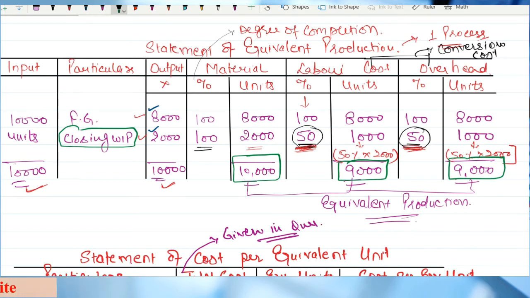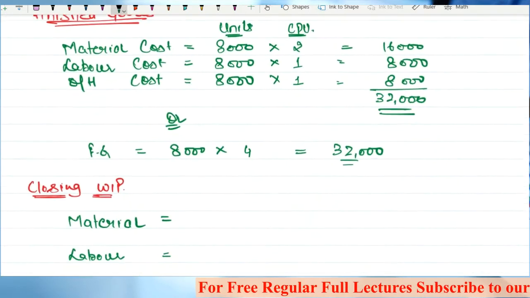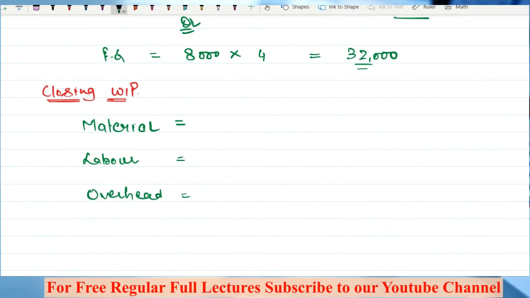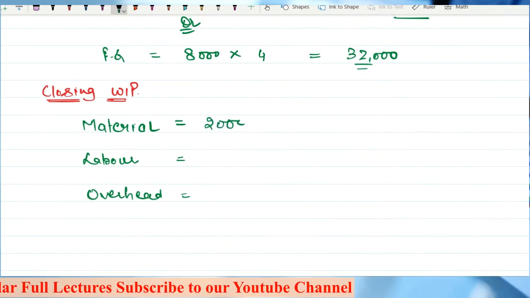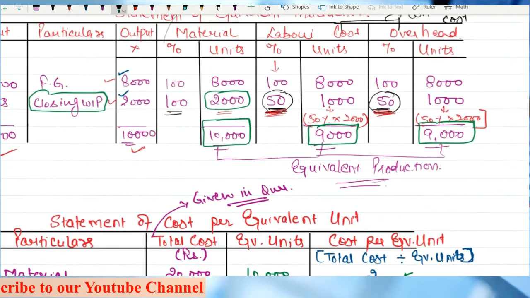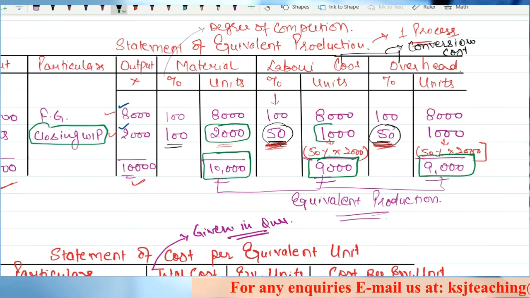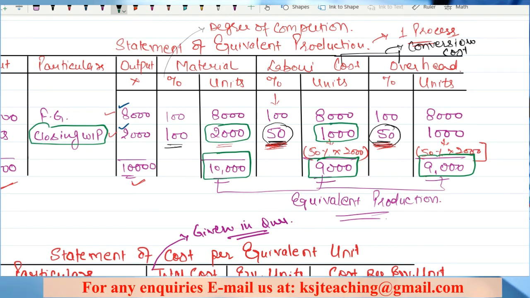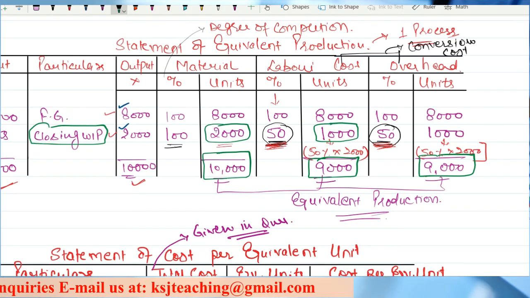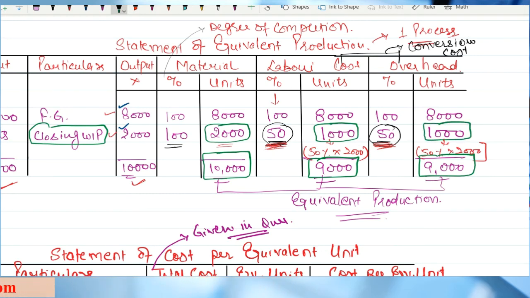Can you tell me on how many units the material cost has been incurred on WIP? On 2,000 units. Any doubt? So I'll write 2,000 here. Now, on how many units has the labor cost been incurred? It has been incurred on 1,000 units. Similarly, on how many units has the overhead cost been incurred? This has been incurred on 1,000 units.